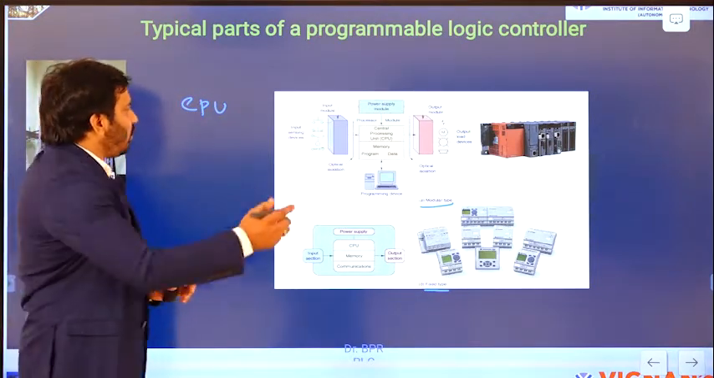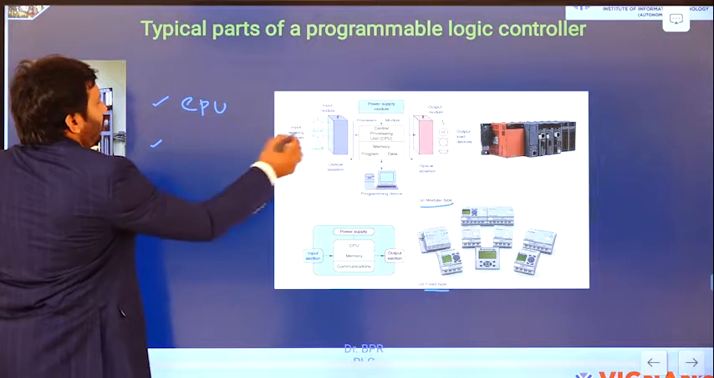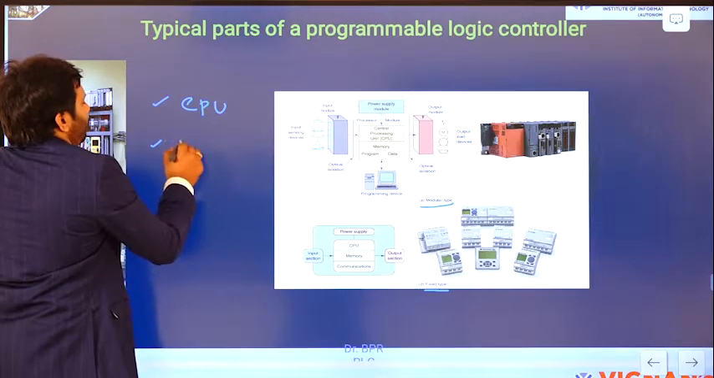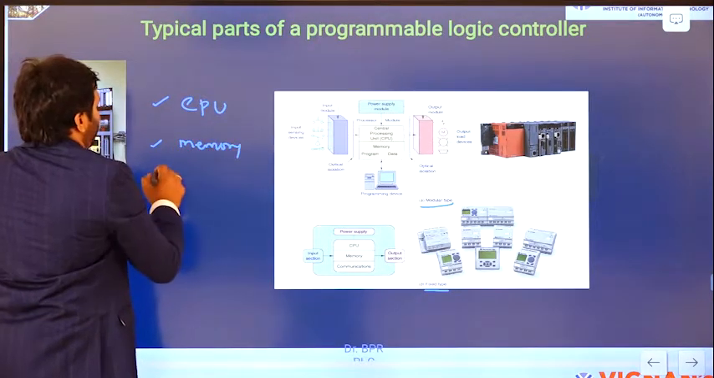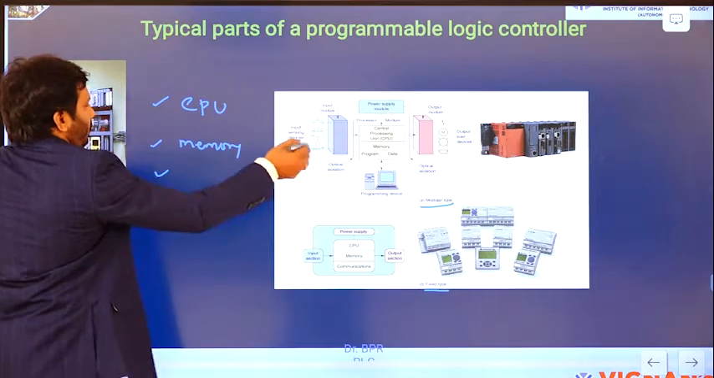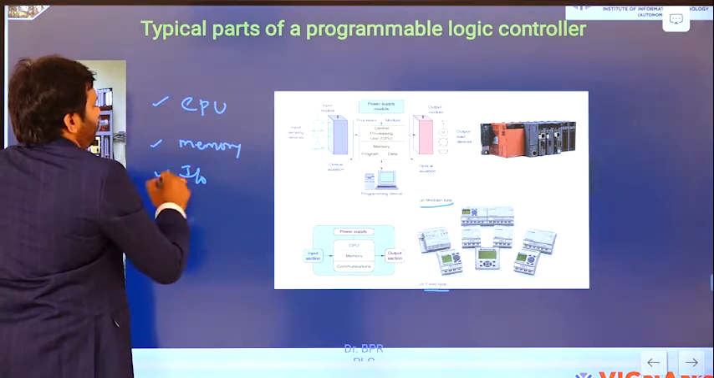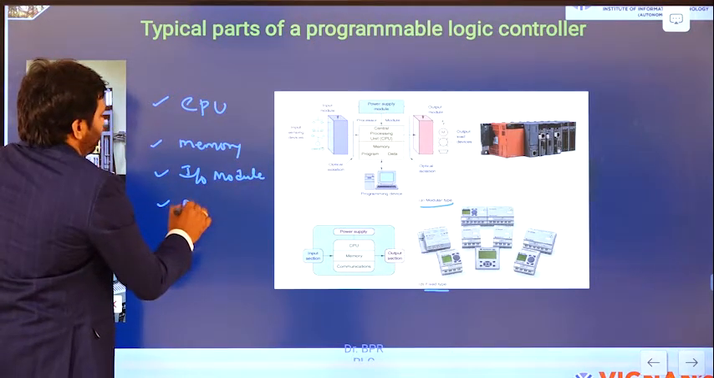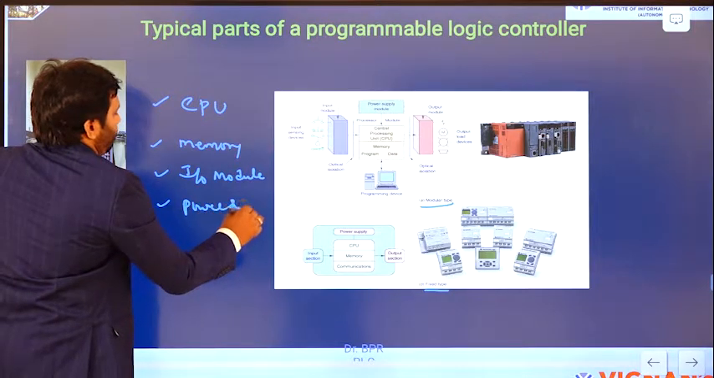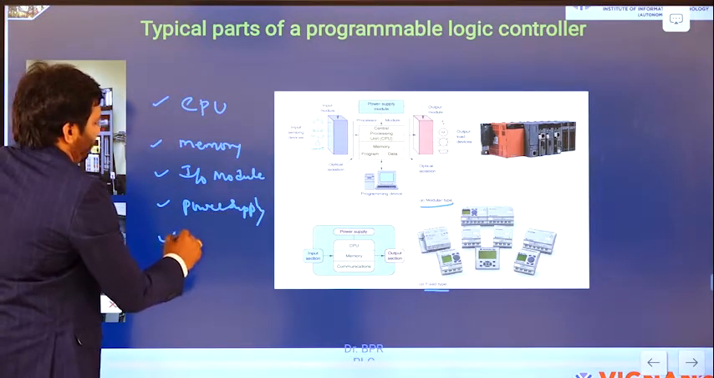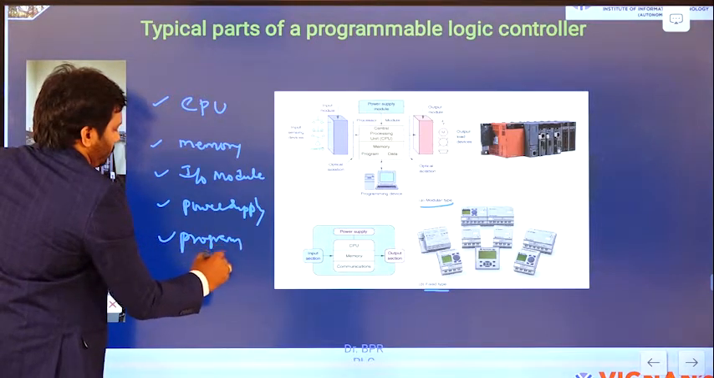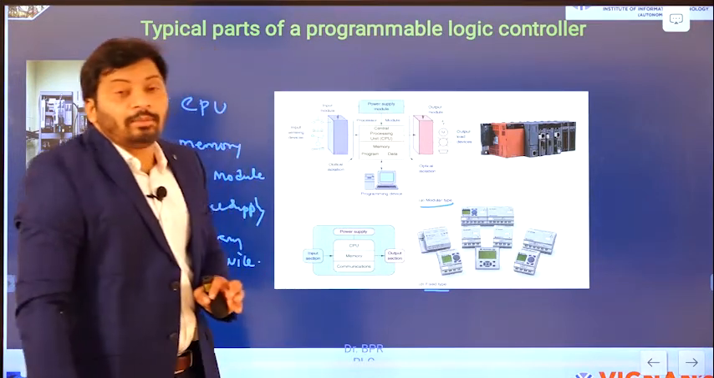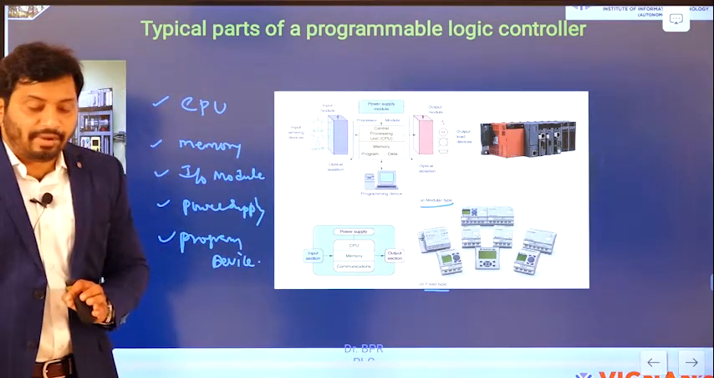So what is there? In the processor module, the CPU is there, memory is there, and the IO modules, input module and output module, are there. Then the power supply is there, then the programming device. These are the main functional blocks in a basic PLC system.